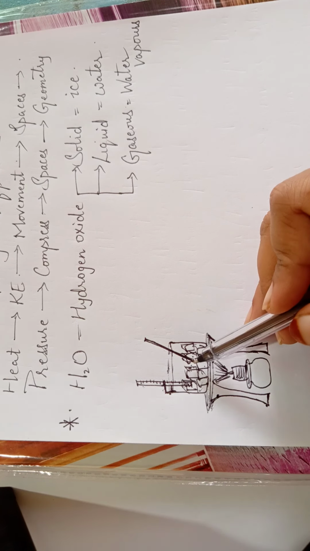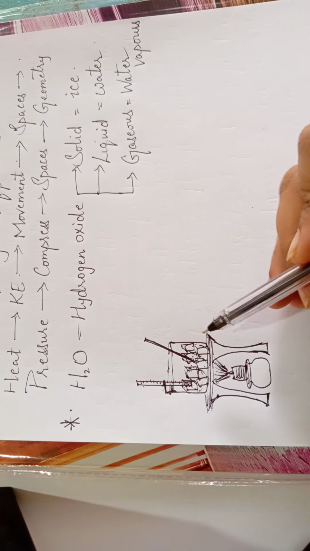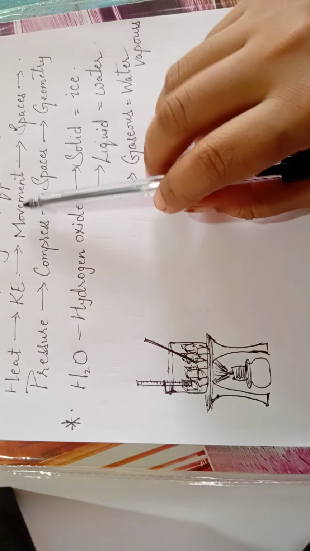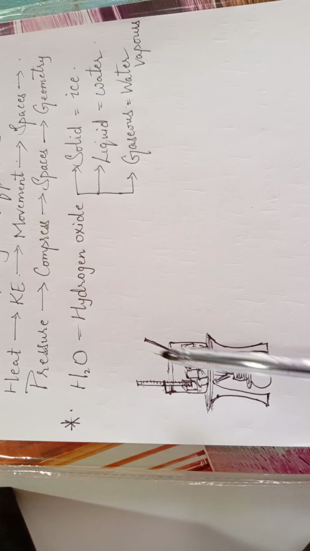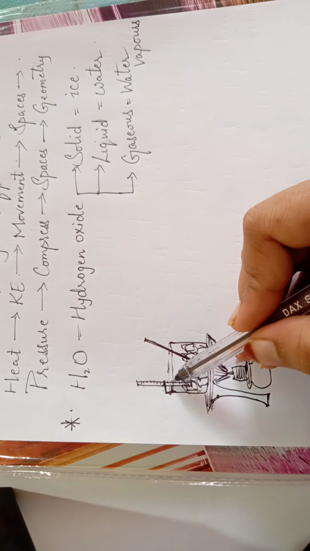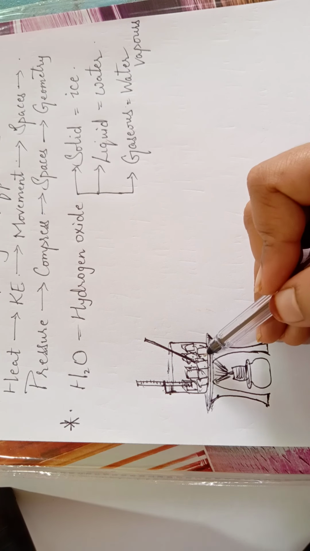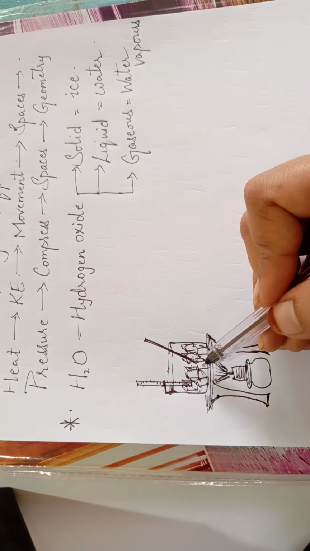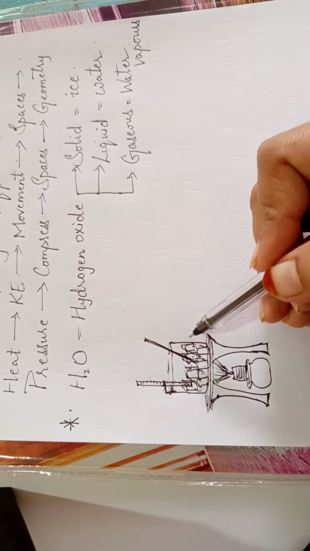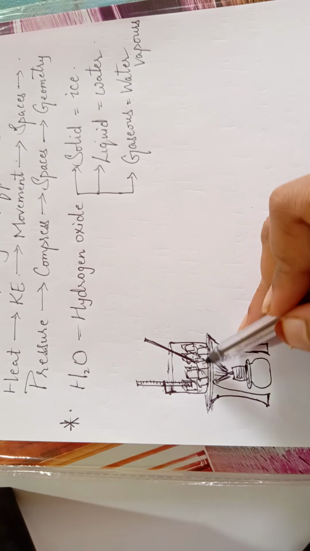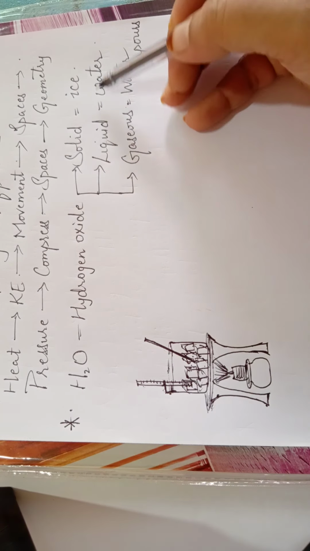And when the kinetic energy increases, the vibrations of the particles also increase, and these vibrations, as I have told you already, result in greater spaces. Thus slowly, as the temperature rises, the particles start showing movement, and the faster the movement, the more the space between the particles, thus resulting in the conversion of the solid ice cubes into liquid water.